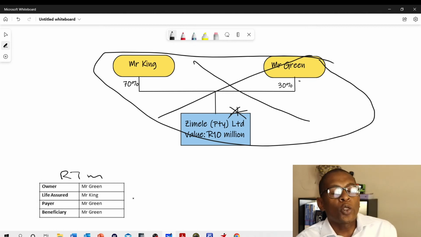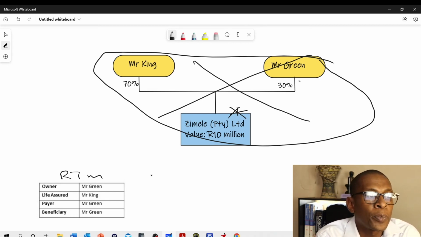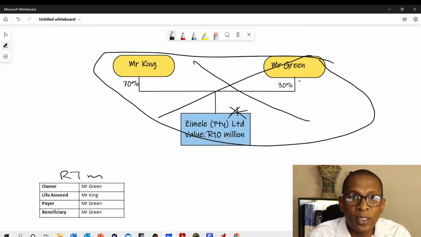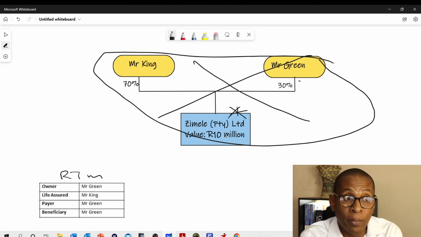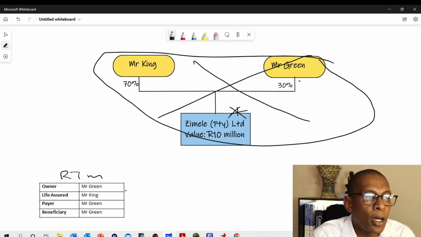So in order to handle those situations, we could have, for example, a cessions clause that says, because Zimele, the company, has ceased to exist, not by virtue of Mr. King's passing away, because the buy and sell agreement will handle that, Mr. Green will simply buy the shares. But let's say, for argument's sake, it's been sold or been liquidated. Now, Mr. King, because he's the life assured, he could ask for a cession of that policy from Mr. Green, so that he now becomes the new owner of the policy.